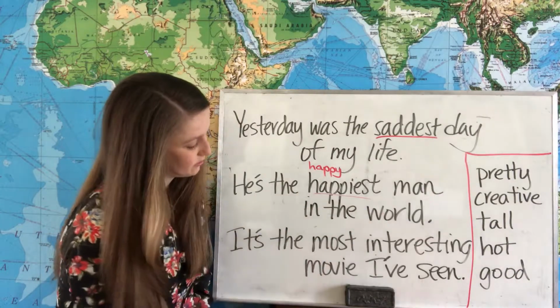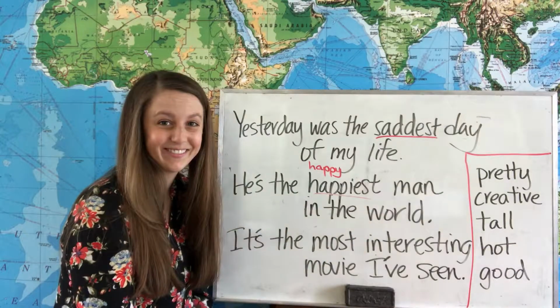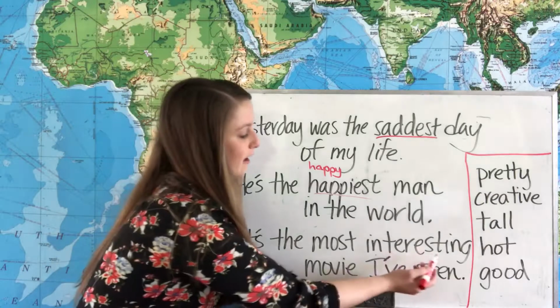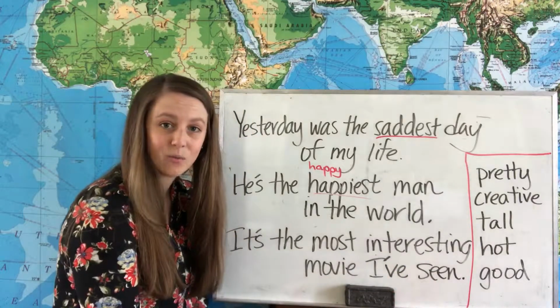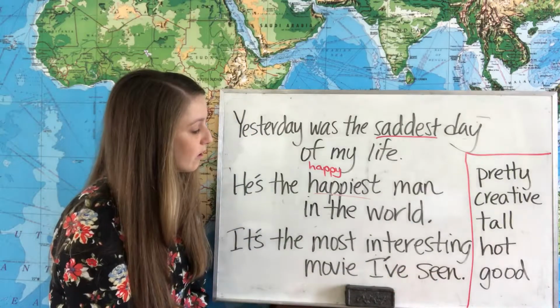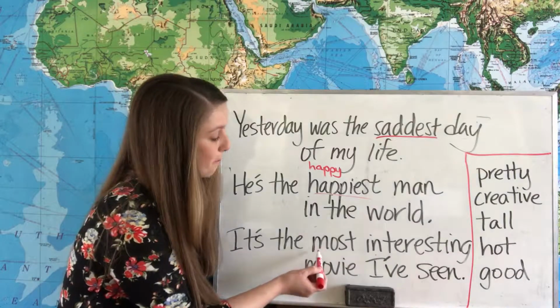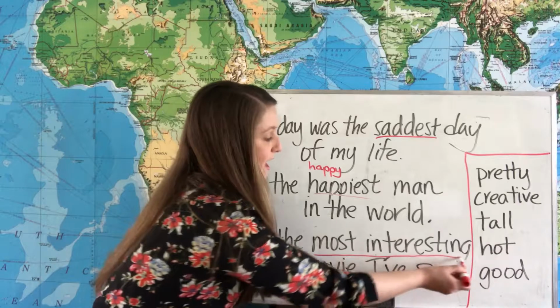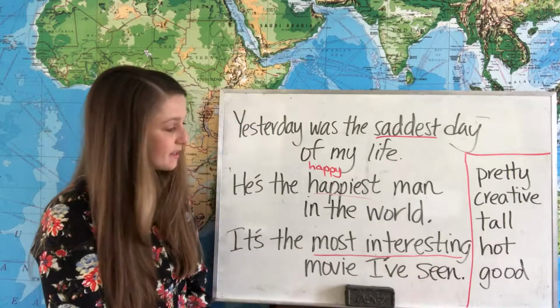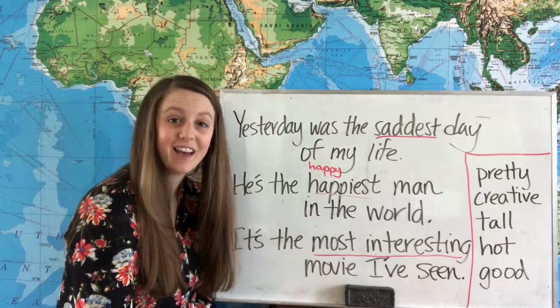Our last example is, it's the most interesting movie I've seen. For our longer adjectives that don't end in y, we're not going to use est. Instead, we'll use most before the adjective. It's the most interesting movie I've seen.